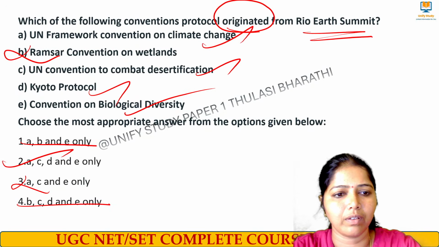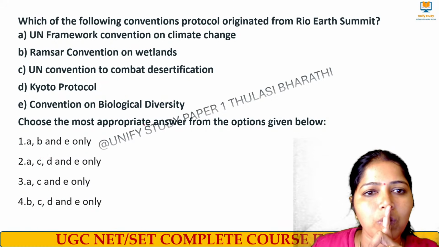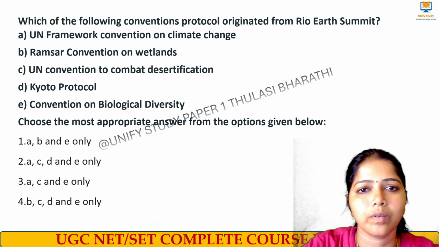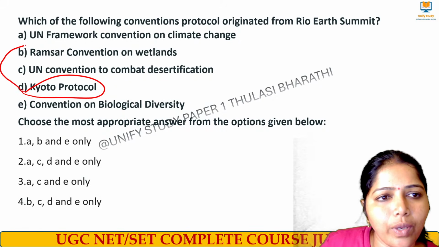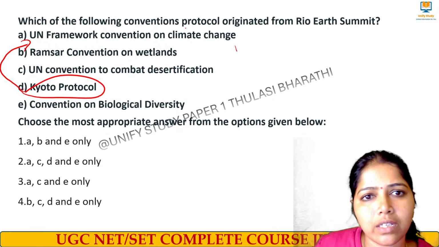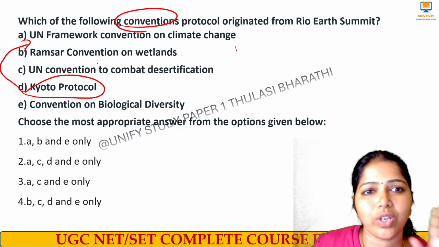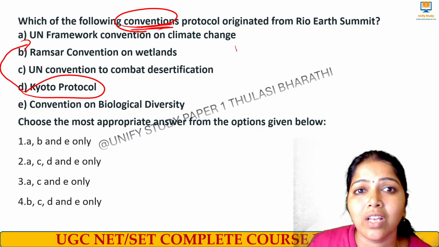Wait, wait, wait. Wait 1 minute. Actually, Kyoto Protocol is under UNFCCC, right? So they have asked about originated conventions. Sorry. D will not come because they are asking for conventions.